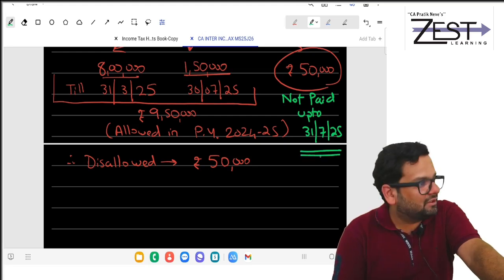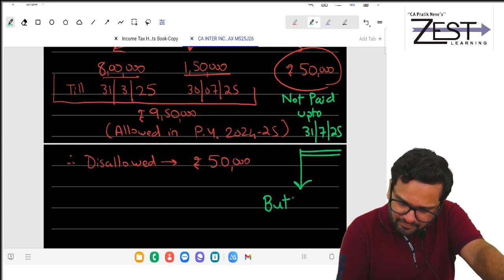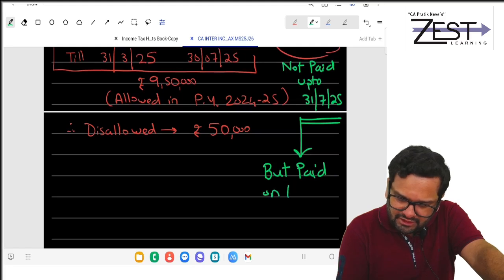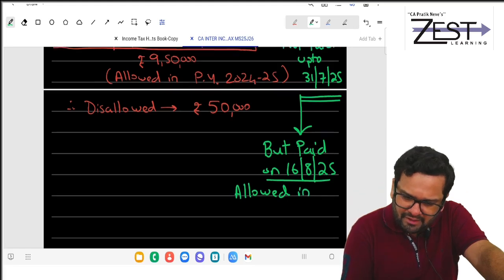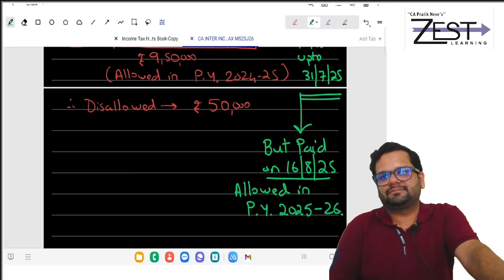So not paid till 31st July 25, but paid on 16th August 25, when will it be allowed? Now allowed in PY 25-26.